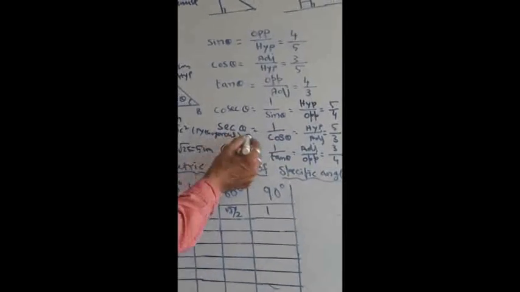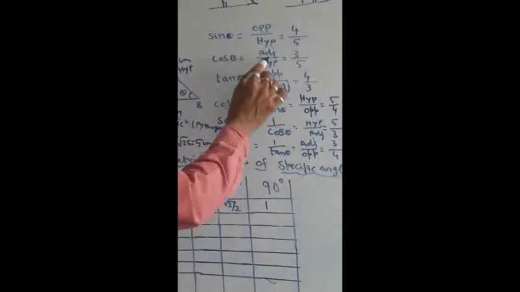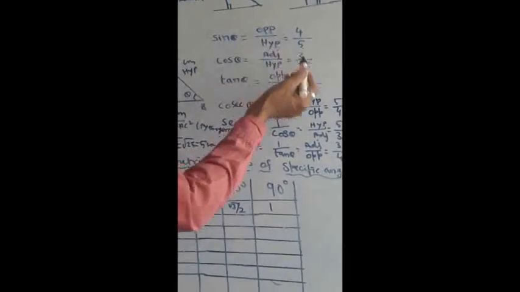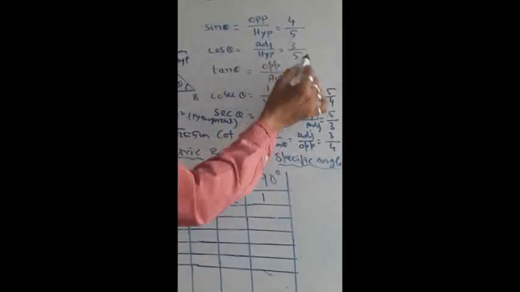Okay, next let us see about secant theta. Secant theta is nothing but 1 by cos theta. So for the formula of cos theta that I wrote, you have to make it ulta, the reverse. That means hypotenuse divided by adjacent side. So I wrote 3 by 5 there, and here I have written 5 by 3.